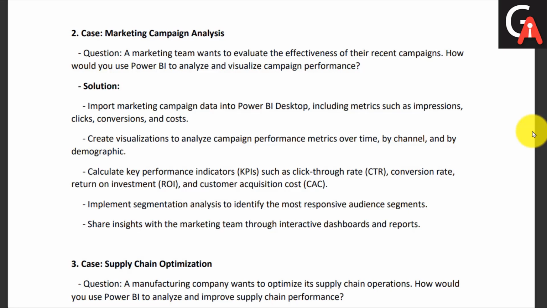Okay, so to analyze the effectiveness of a marketing campaign, how do we approach it using Power BI? The answer goes like this: first, we import the marketing data into Power BI Desktop, including metrics such as impressions, clicks, conversions, and cost. So first of all, you will need the marketing data. You will fetch that marketing data either from CRM systems like customer relationship management systems, or from databases, or from Google Analytics services.